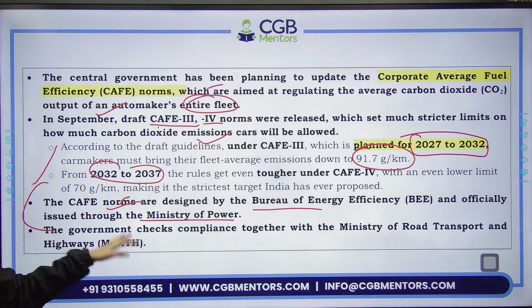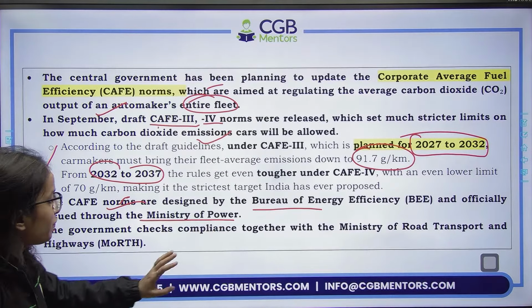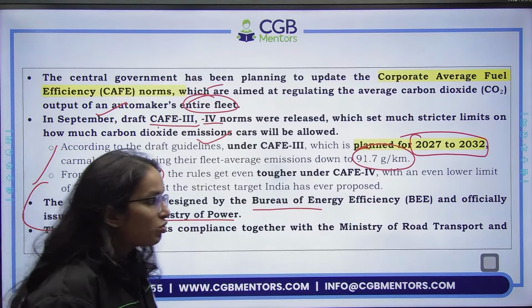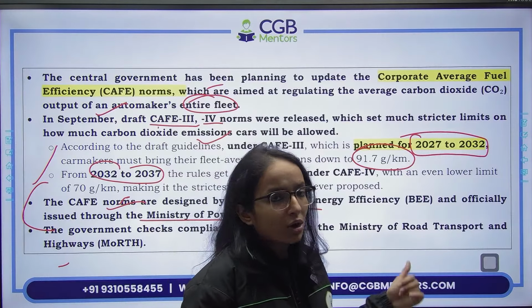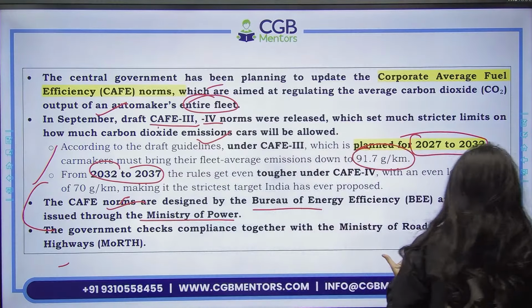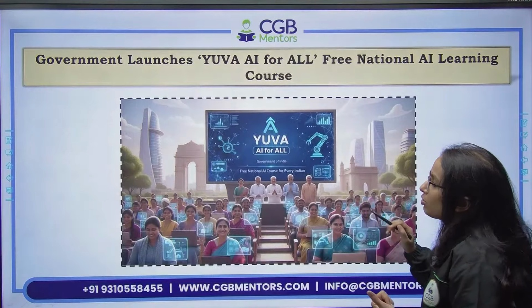But the compliance is together checked along with the Ministry of Road Transport and Highways. So whether you are complying with the norms or not, it is checked along with the Ministry of Road Transport and Highways. This was about the CAFE norms.